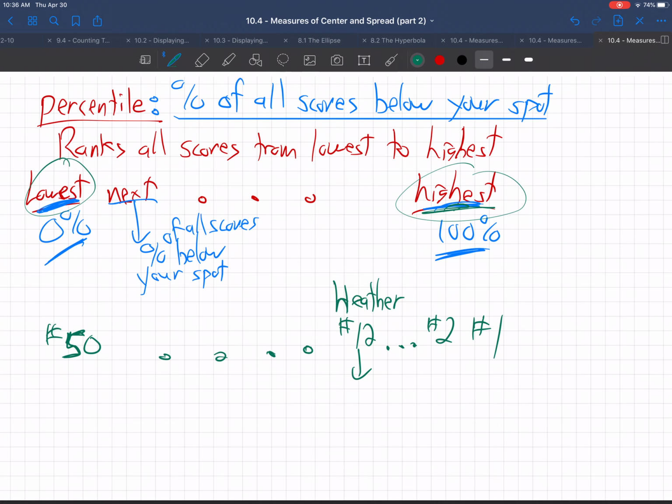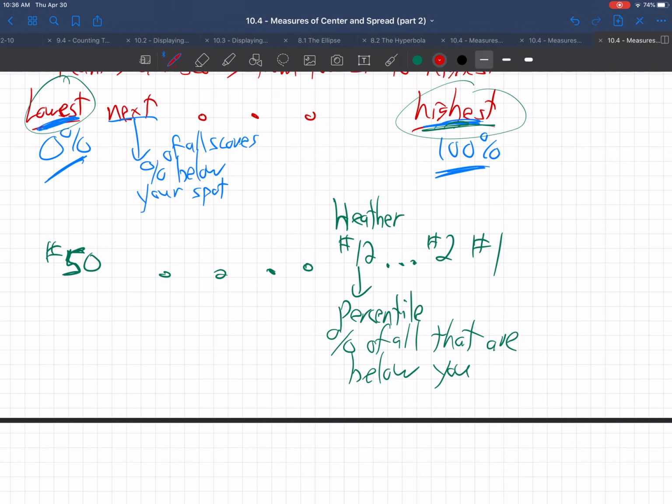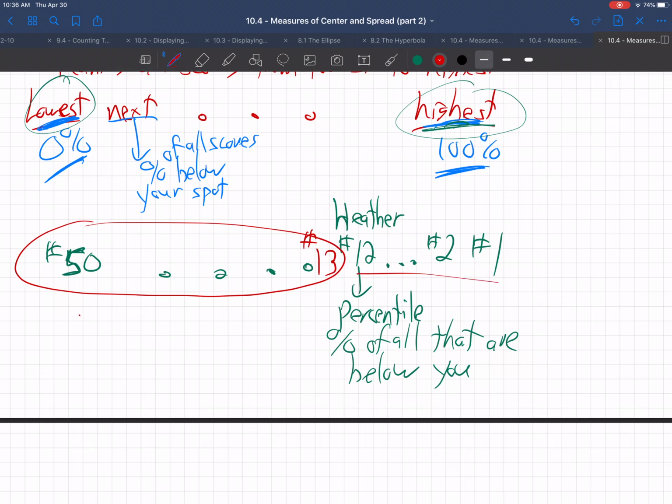What is Heather's percentile score? What's her percentage ranking? Remember, that means the percent of all scores that are below you. What percent is below Heather? Well, all these people are below Heather, from number 13 down to number 50. How many is that? It skips the first 12, so 50 take away the first 12 leaves 38.